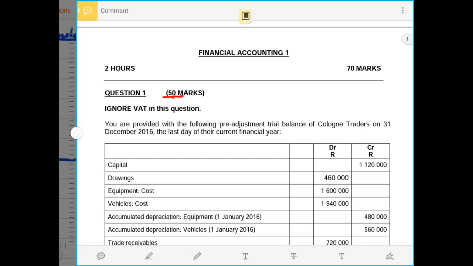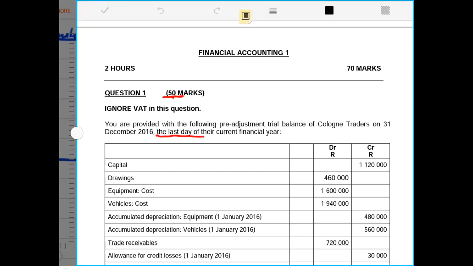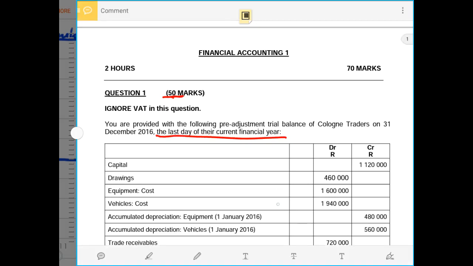In this question you are provided with the following pre-adjustment trial balance of traders on the 31st of December in the year 2016, being the last day of the financial year, that is the end of the accounting period.